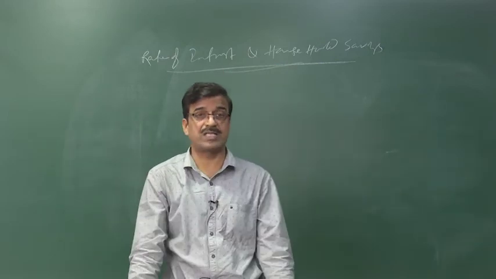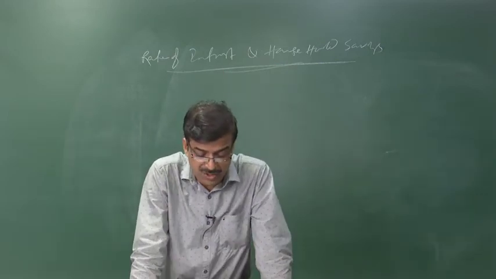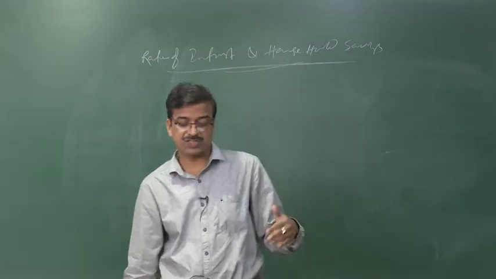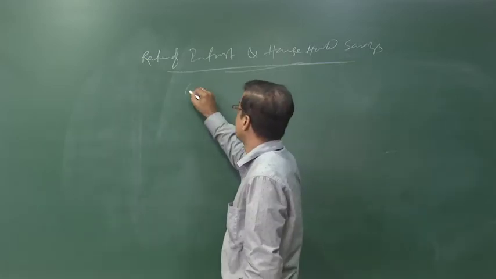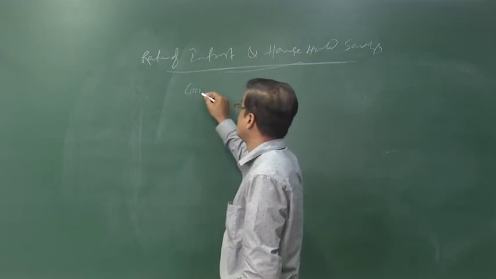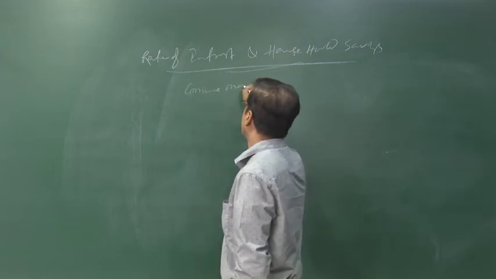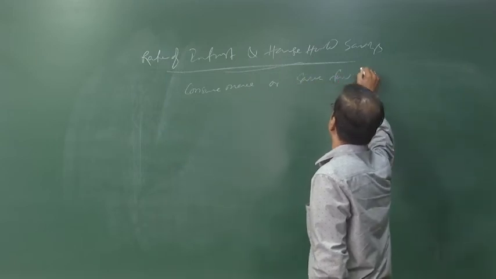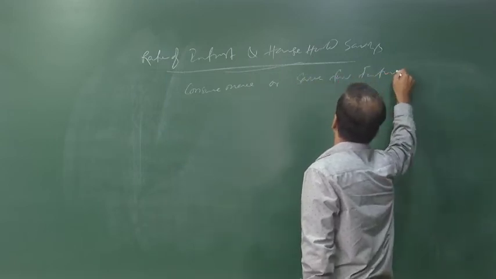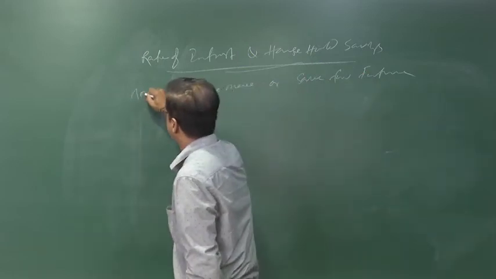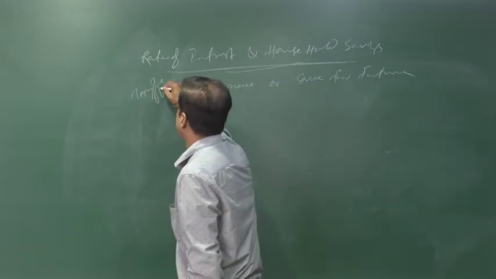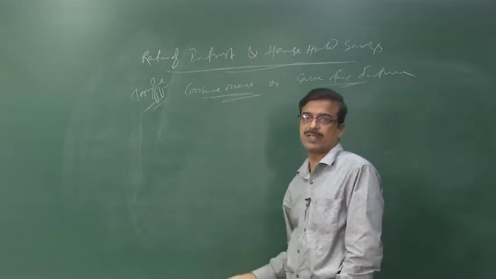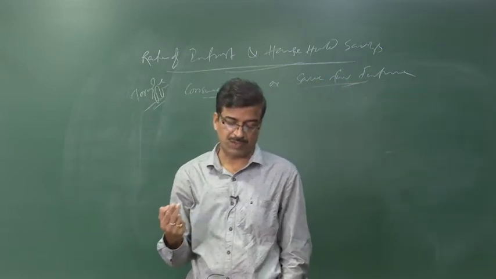In this situation the trade-off is for consumers between consuming more or saving for the future. So consume more or save for the future. This is your trade-off. Whether to consume in the present or save for the future, that we have to take into account.